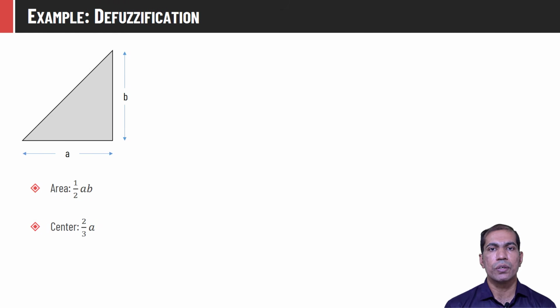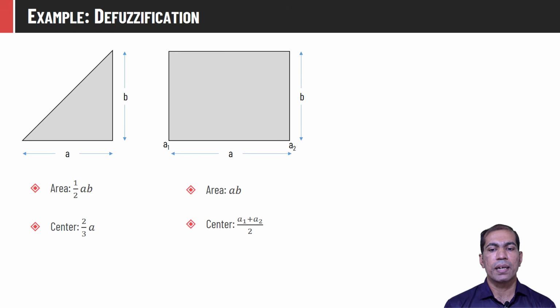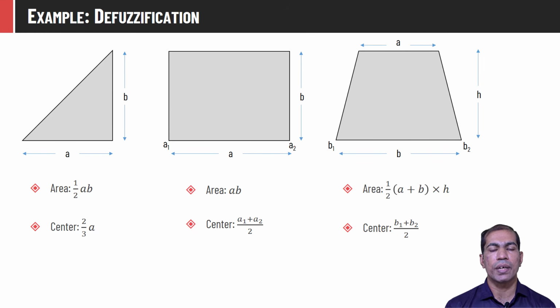To compute the crisp value using the centroid method, we have to compute the area of that entire aggregated fuzzy output. We know the equations to compute the area and the center of certain standard shapes. For a triangle, the area is given by 1/2 AB and the center for such a shape is 2/3 A. For a rectangle, the area is given by AB and the center is computed by A1 plus A2 by 2. And for a trapezoid, the area is 1/2 (A plus B) into H and the center would be (B1 plus B2) by 2. So by applying such a simple concept, we can directly compute the area without computing the line equations.